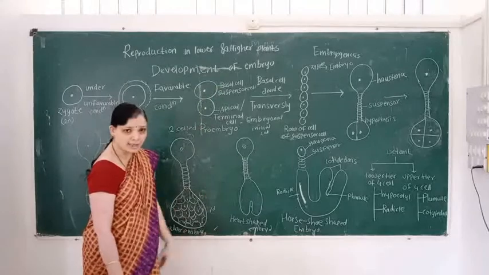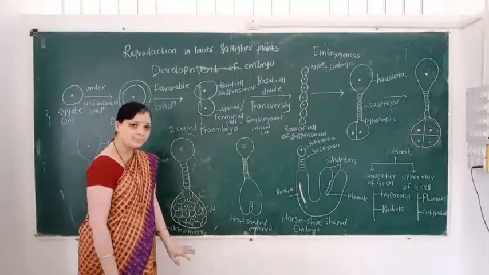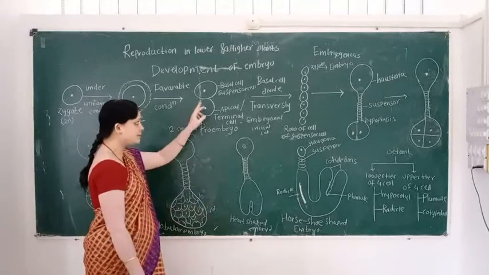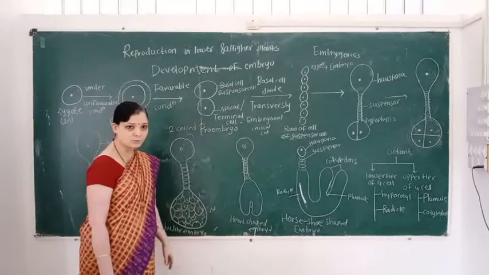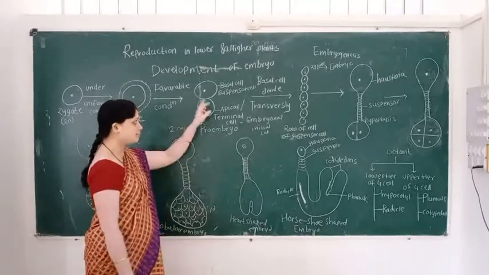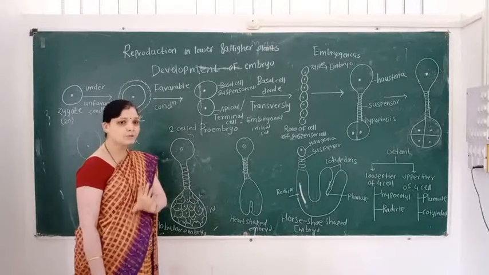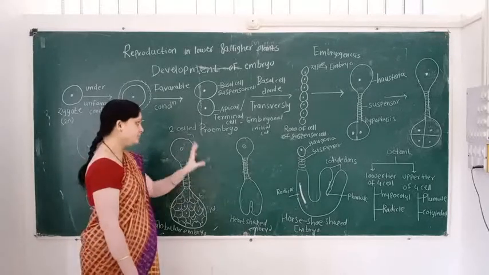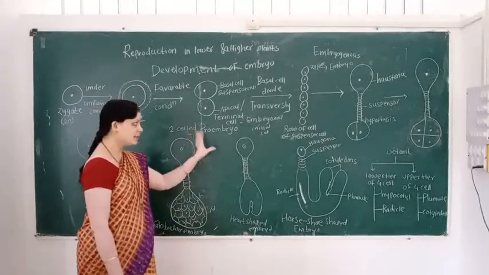The large cell is called the basal cell and the small cell is called the apical cell. The basal cell is known as the suspensor cell and the apical cell is known as the terminal cell. The suspensor cell is located toward the micropylar end, and the terminal cell toward the chalazal end.